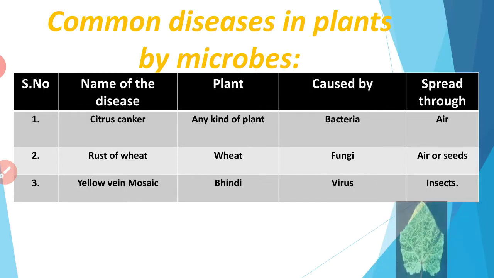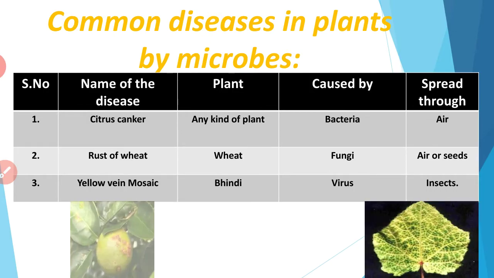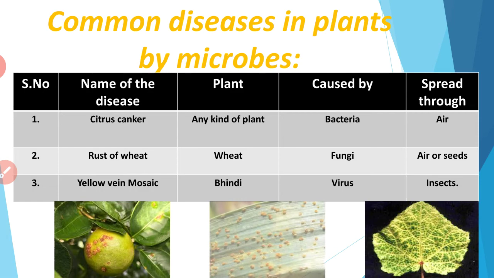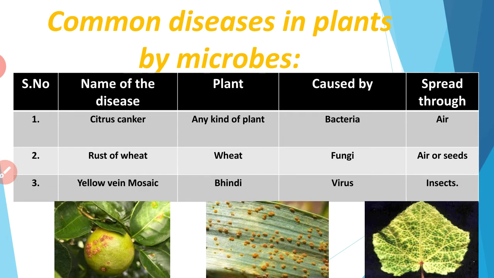The next topic is common diseases in plants caused by microbes. Disease causing microbes are called pathogens. These cause diseases in humans, animals, and also plants. Here, the first picture shows the disease citrus canker. It affects any kind of plant, it is caused by bacteria, and it is spread through air. It affects the fruit and leaf part of the plant.